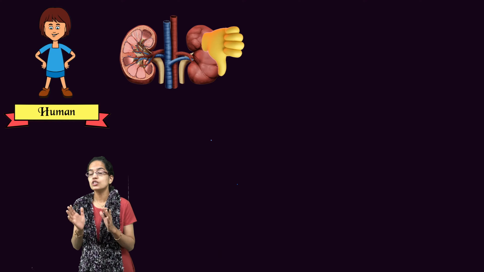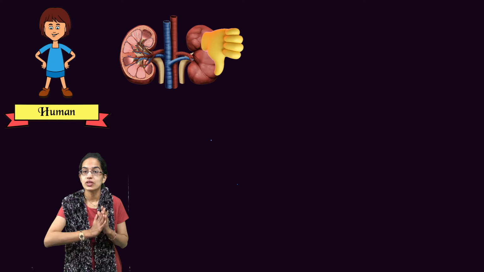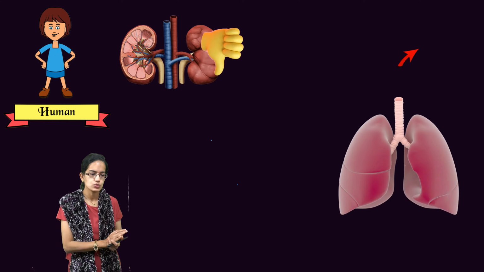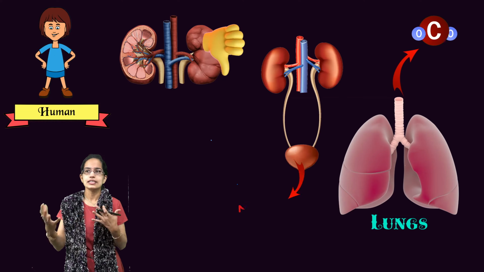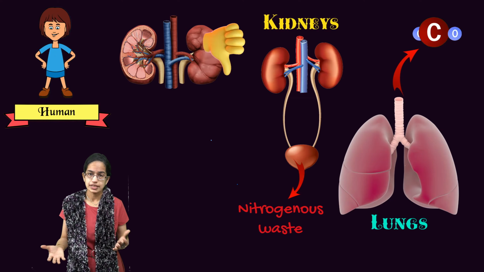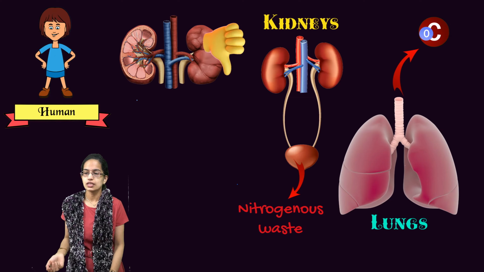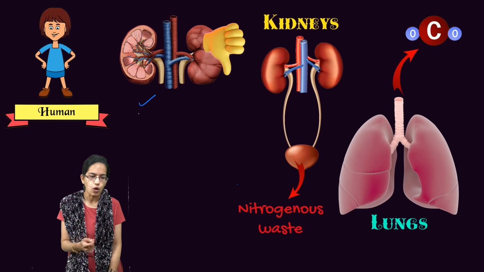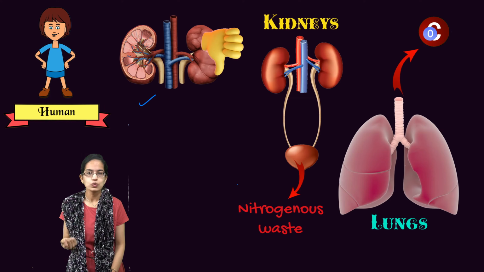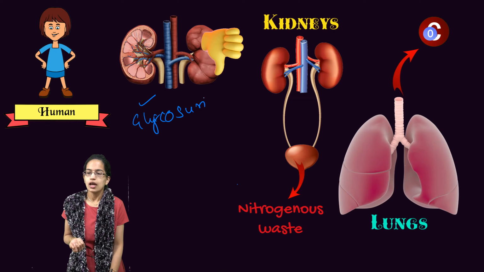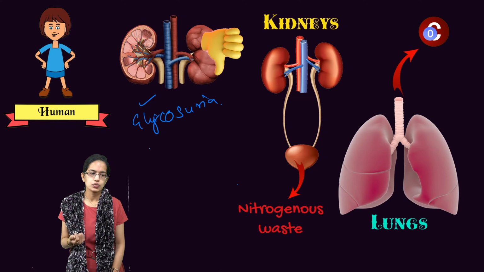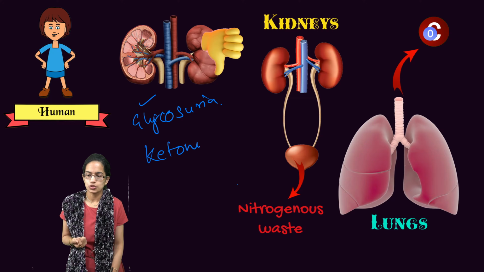However, if the kidneys do not function properly, there are various disorders associated with them, which we would understand in a while. Let's say a person is suffering from diabetes mellitus. In that case, there would be presence of glucose and ketones in the urine. When there is glucose in urine, we call it glycosuria, and when there are ketones in urine, we call it ketonuria.